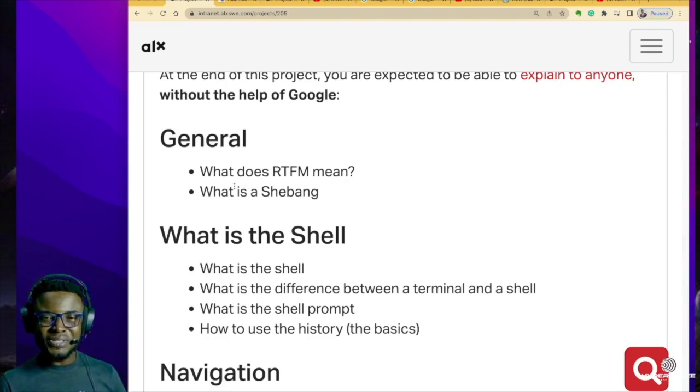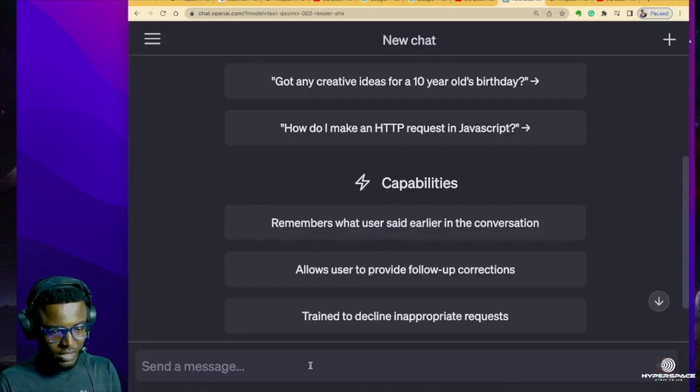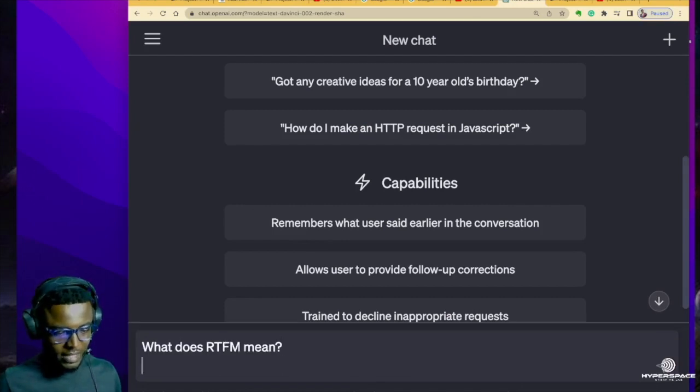Now, what you want to do is that you are going to copy these learning objectives one after the other and give them to ChatGPT to explain it for you. So, let's see. What does RTFM mean? I'm going to copy that and then I'll give it to ChatGPT. And then I enter.